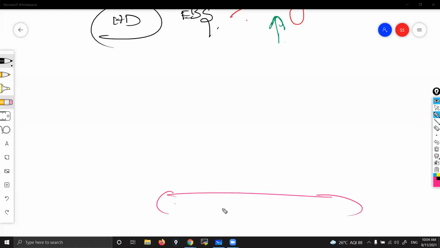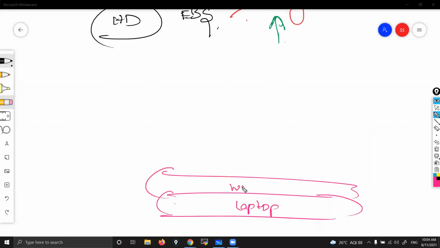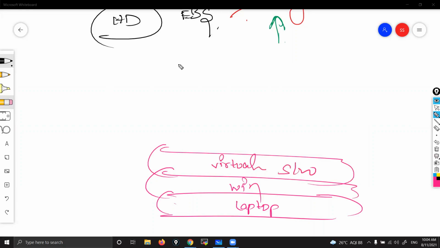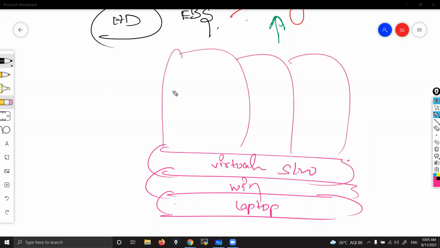Earlier, what we used to do, see my laptop. On top of that, I used to have Windows OS. Then we used to install virtualization software, either VMware or Oracle VirtualBox. Then we used to create virtual machines. In that, we used to install an operating system that we call an ISO image.